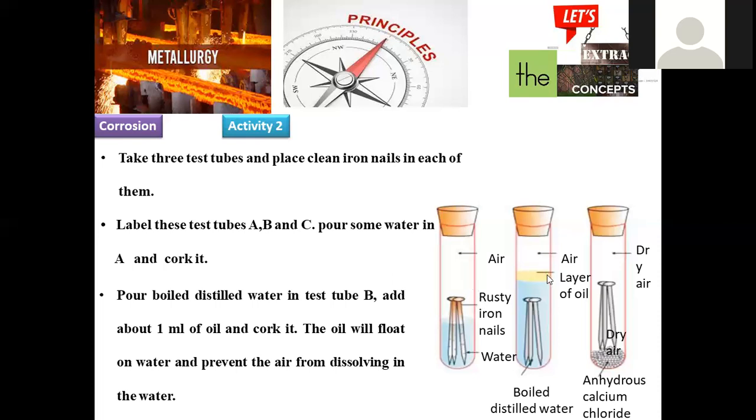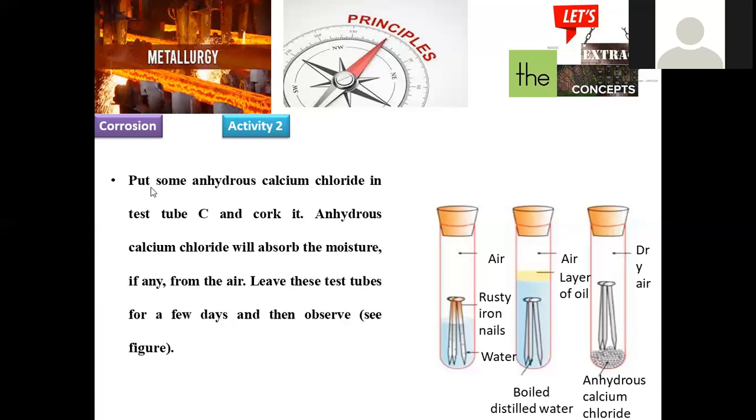Oil, being of lesser density, will float on the surface of the water, which avoids the intermixing of air with the water so that it will remain completely dry. The oil floats on the surface of the water, which prevents the air from dissolving in the water.